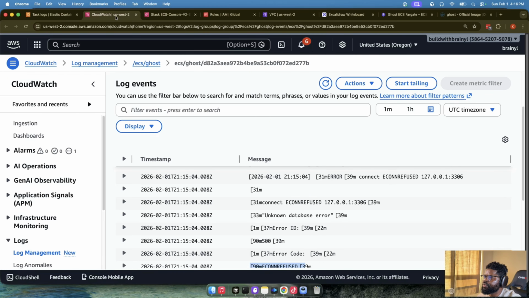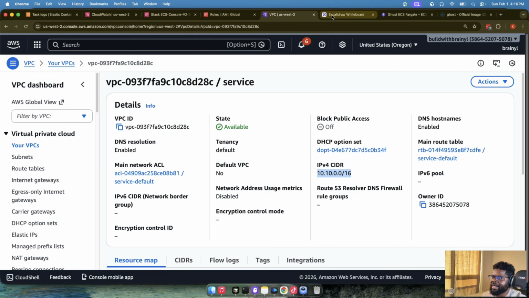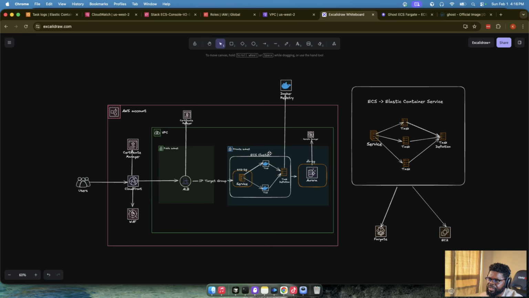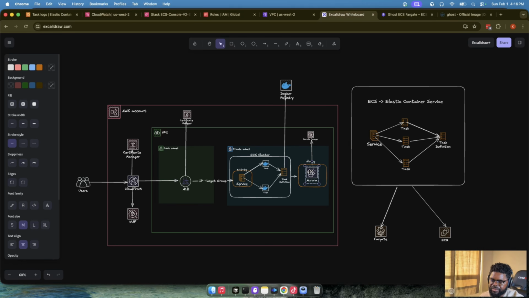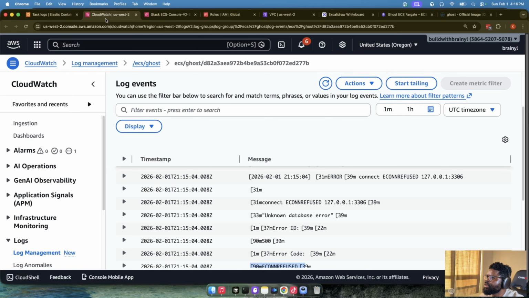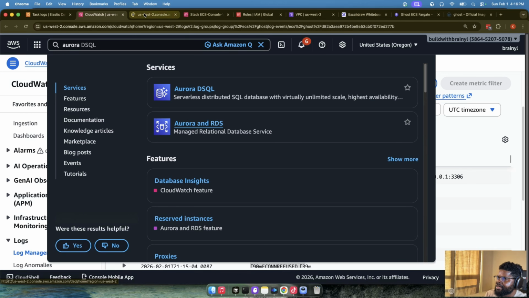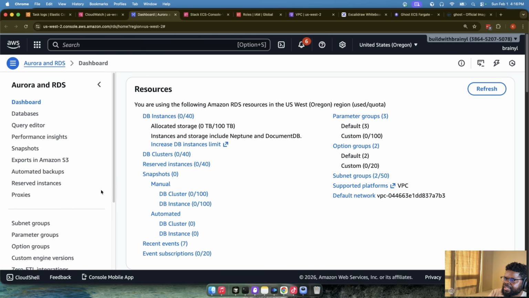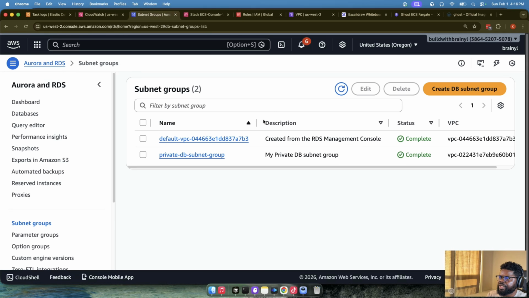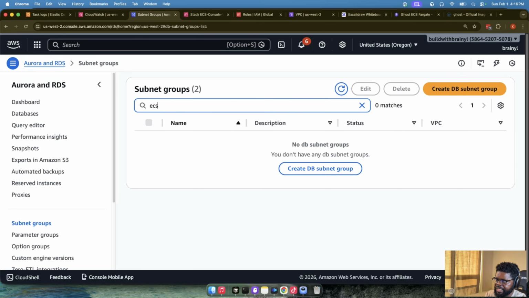So the next thing we want to do is solve that problem, okay? And it goes back to our diagram. We know that for that container to run, we need a database to connect to, okay? So let's create a database. What we are going to do is go to Aurora and RDS. Before we can create a database, we need to create a subnet group, okay? So we're just going to do ECS, or let's say Ghost,